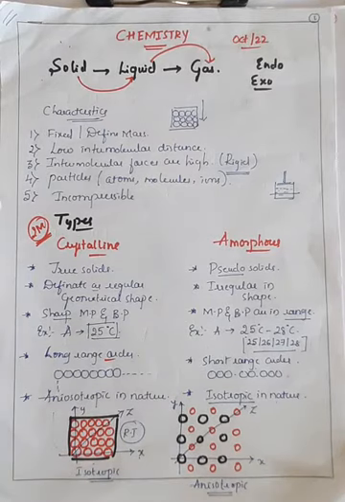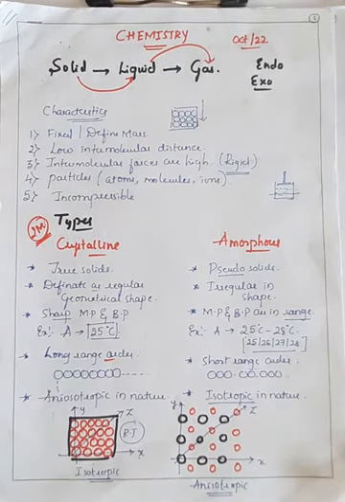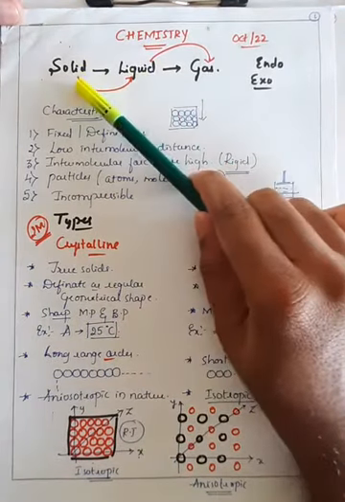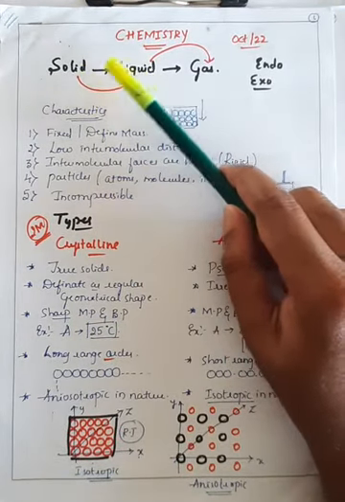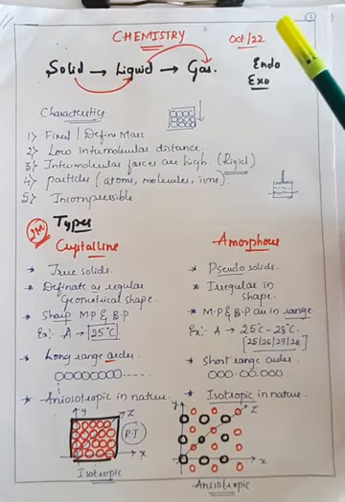So already we know that matter is anything which has definite mass and occupies some space. And there are three states of matter. One is called solid, another one is called liquid, and the third one is called gas, right? And we also know that there is an interconversion of the states of matter by changing the kinetic energy, that is nothing but changing the energy of the molecules.